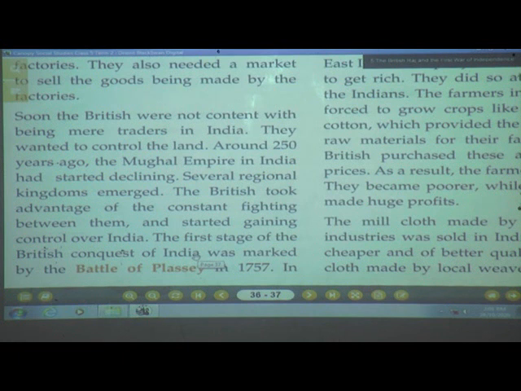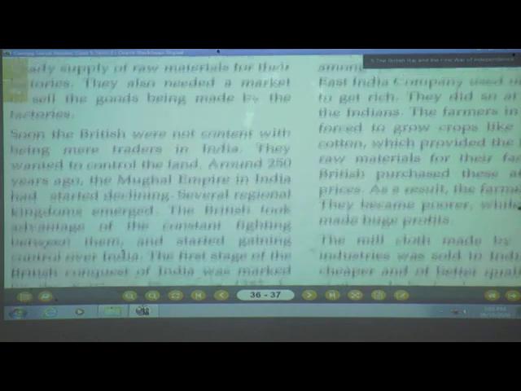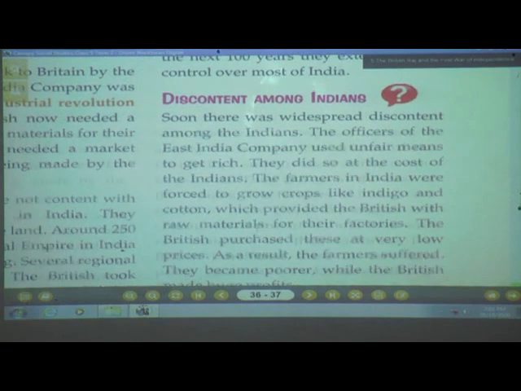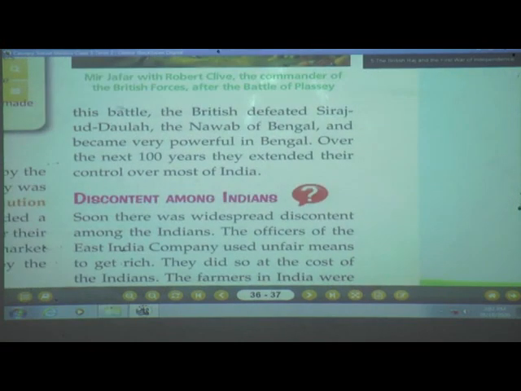So which was the first? The first one was marked by the Battle of Plassey against Siraj ud Daula, the Nawab of Bengal, in the year 1757. In this battle, the British defeated Siraj ud Daula and became very powerful in Bengal.